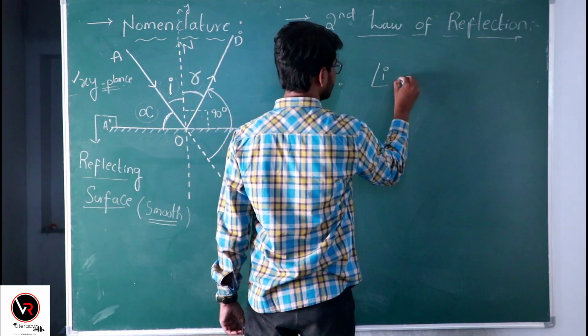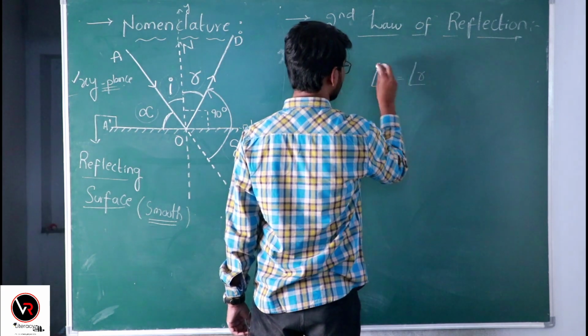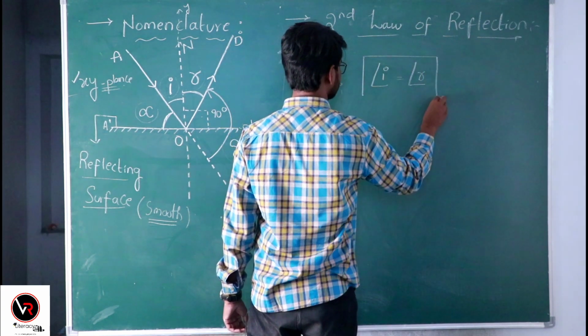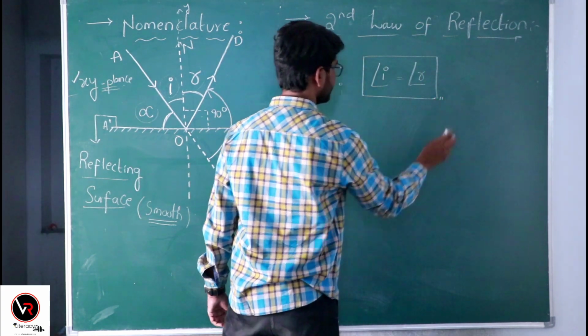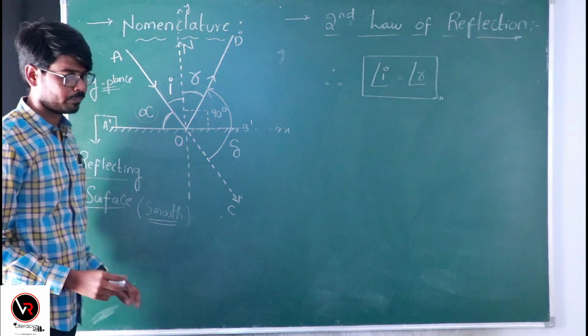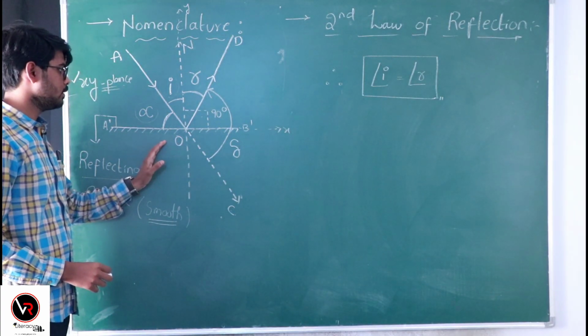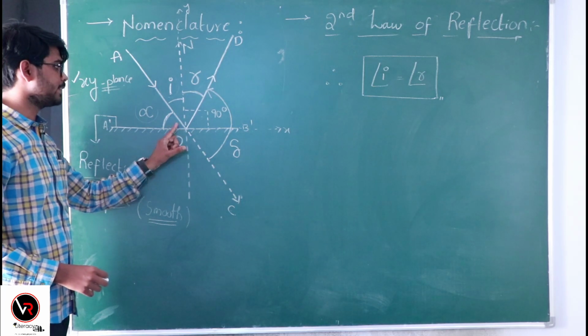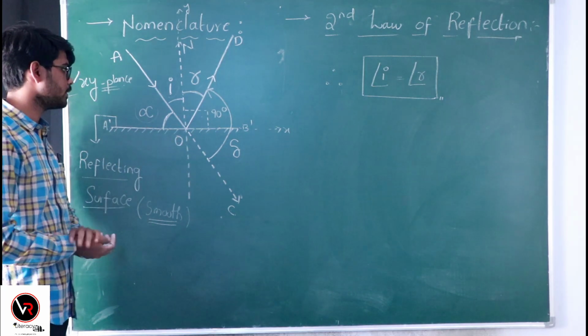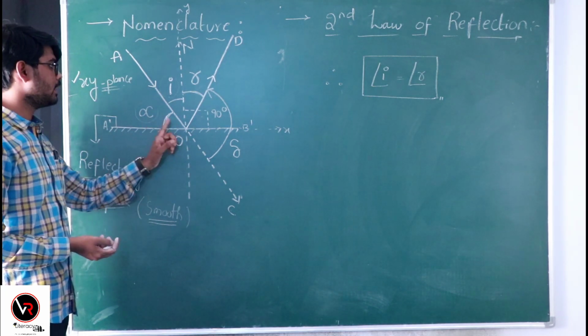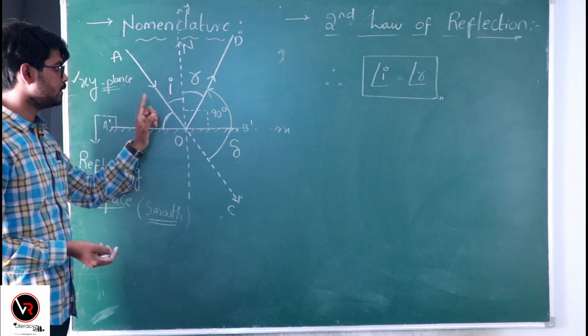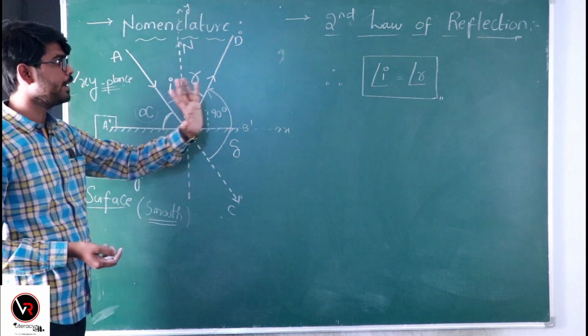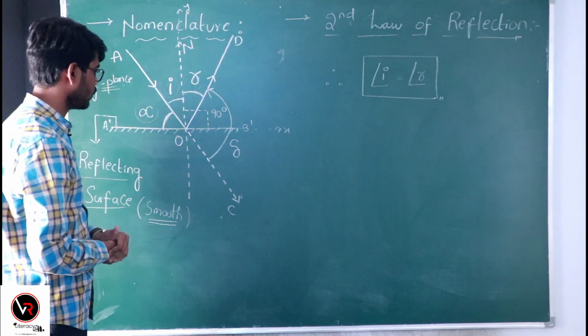Angle of incidence is equal to angle of reflection. This is the second law. Whenever reflection happens for light on a smooth surface, the reflected ray will obey these two laws.